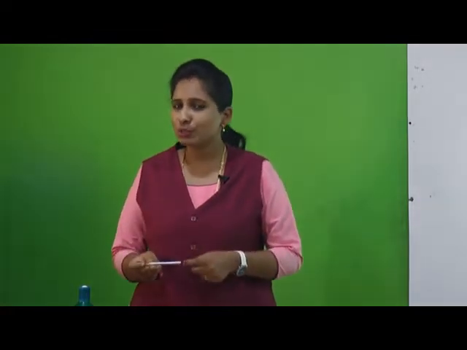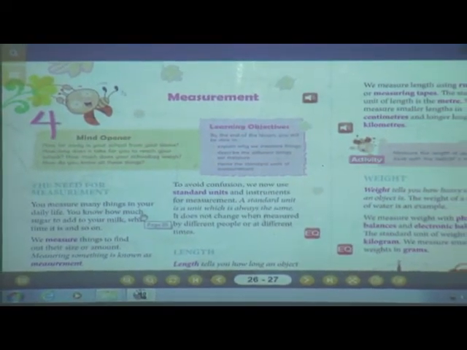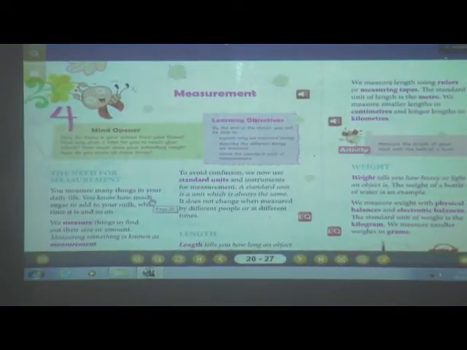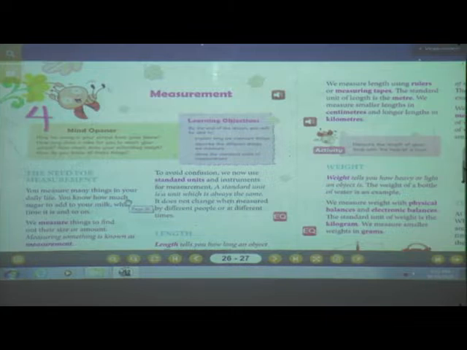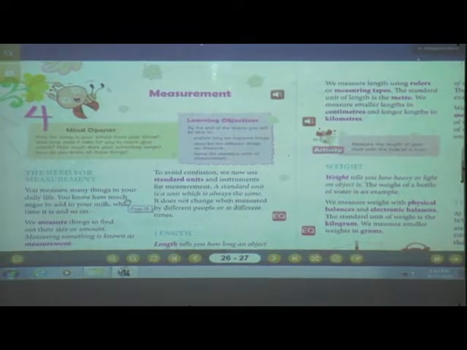So today we are going to study about measurement. Our 4th chapter is measurement. In this chapter I am going to teach you why we measure things, what are the different things we measure, and name the standard units of measurement.